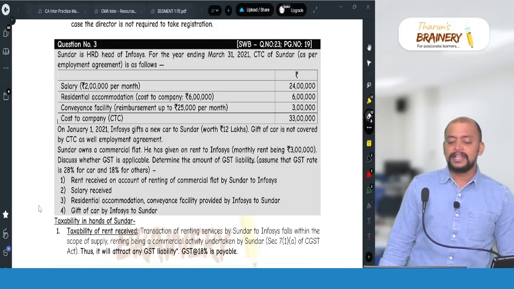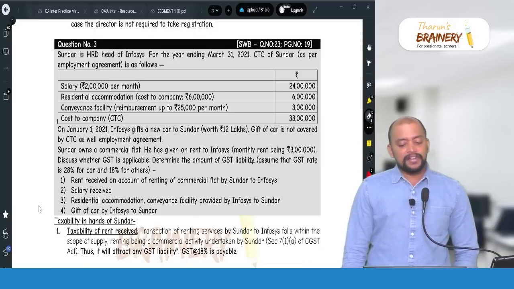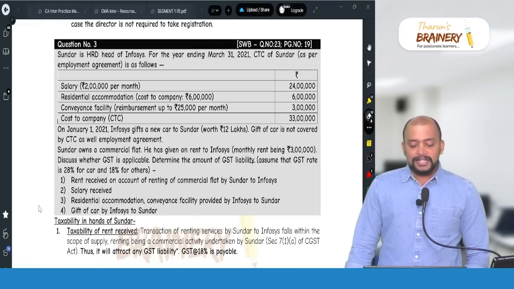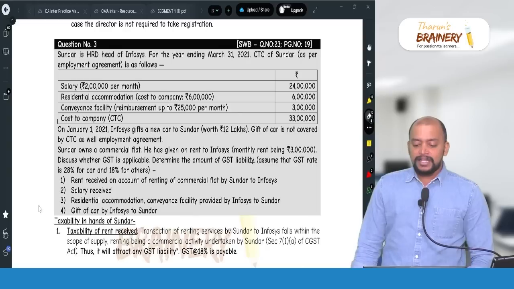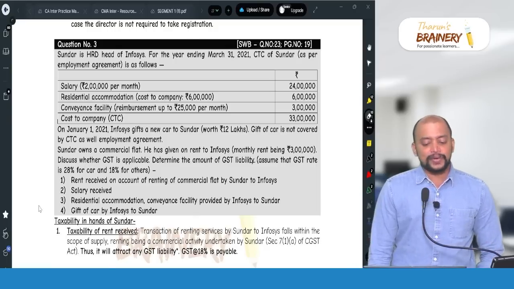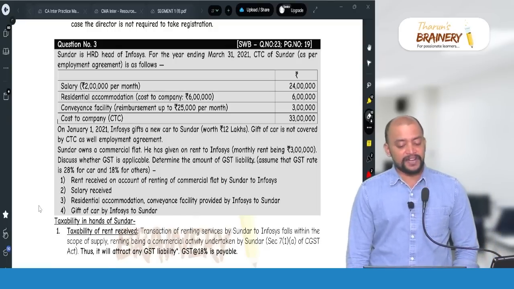Gift of car is not covered by CTC as well as the employment agreement. Sundar owns a commercial flat. He has given it on rent to Infosys, monthly rent being 3 lakhs. Discuss whether GST is applicable. Determine the amount of GST liability. Assume that the GST rate is 28% for car and 18% for others.